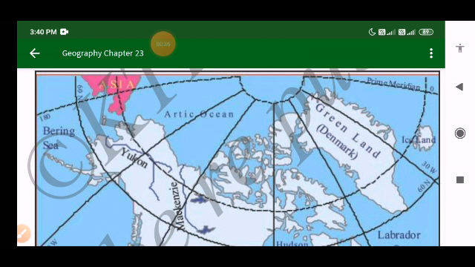So, coming to the location, physical setting, and extent.